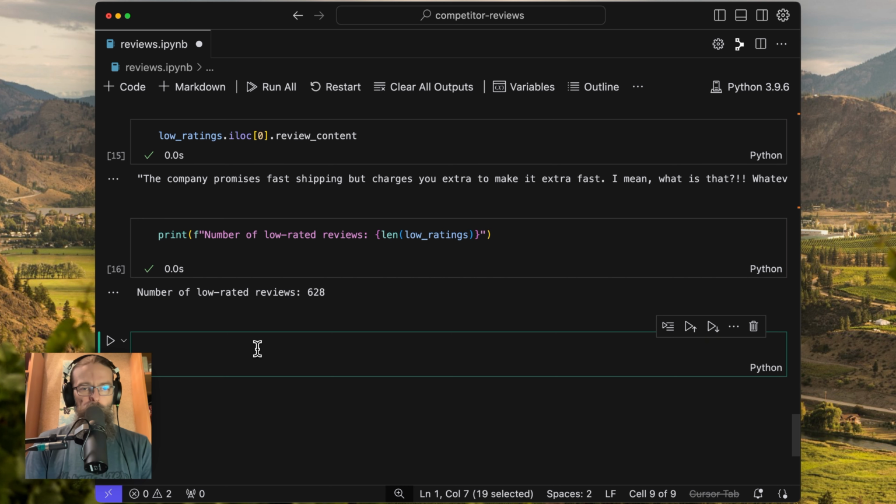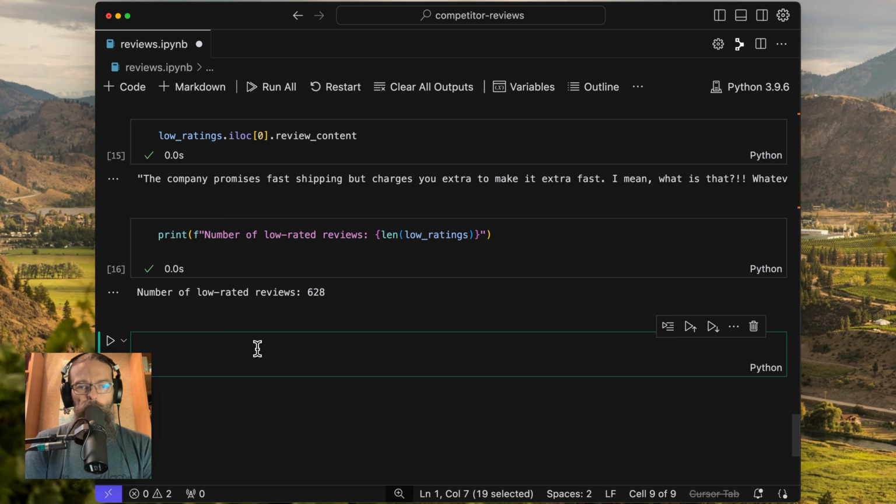What I want to do is get a sense of what the content looks like from all of these low rating reviews, and put it into something like ChatGPT. I want ChatGPT to give me 20 categories, or 15, or 12, or whatever that looks like. Give me a bunch of categories that will help me represent where these reviews should go, because then we're going to come back and get ChatGPT to categorize all of those for us. So let's do that now.